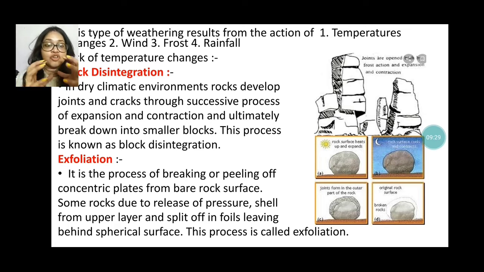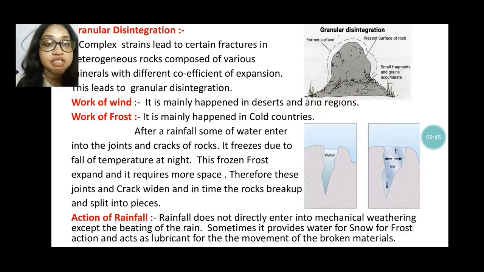Some rocks, due to the release of pressure, peel from the upper layer and split off, and then one by one when it wears away, this type of weathering is known as exfoliation.